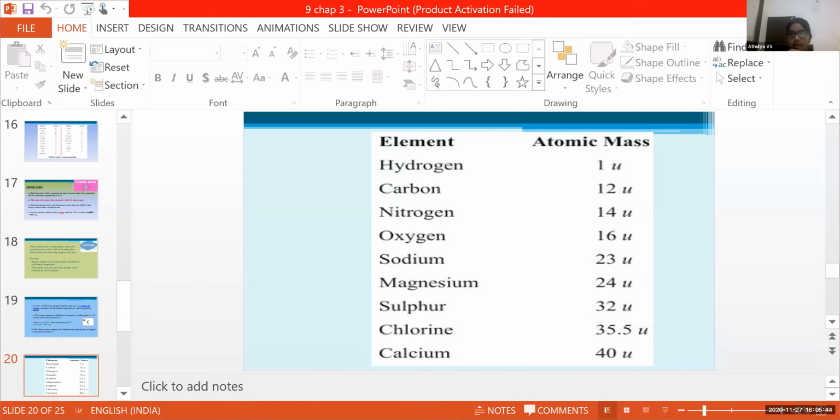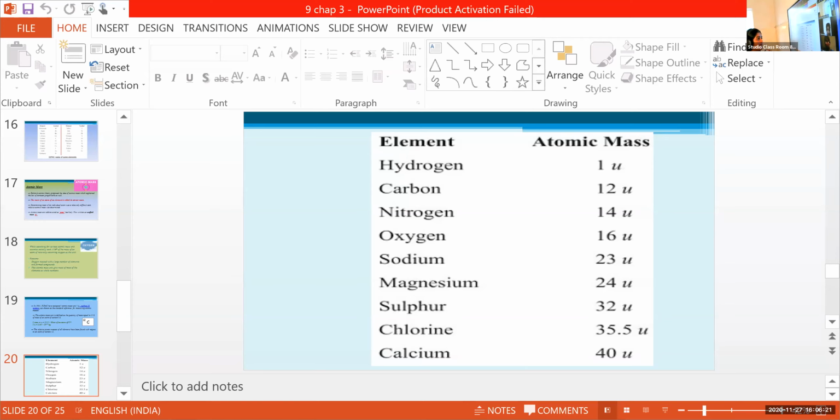Read. 1U. Yeah, 1U. What does U stand for? U stands for unified mass. Then carbon, 12U. Nitrogen, 14U. Oxygen, 16U. Sodium, 23U. Magnesium, 24U. Sulfur, 32U. Chlorine, 35.5U. Calcium, 40U. Yeah, fine.